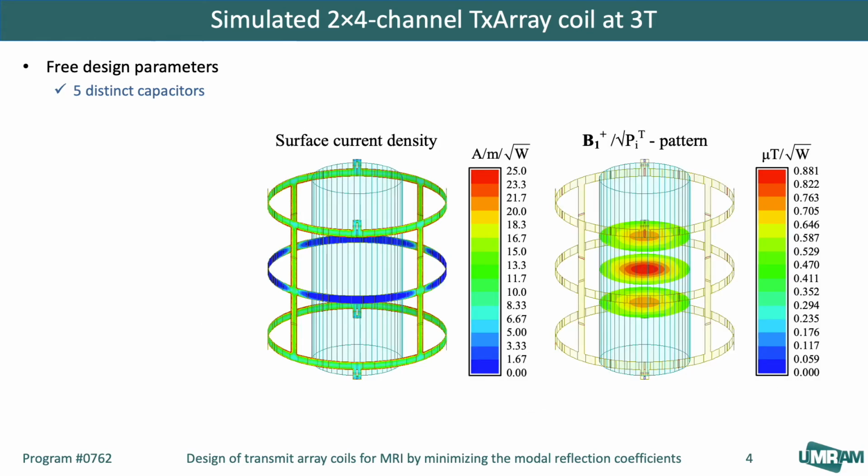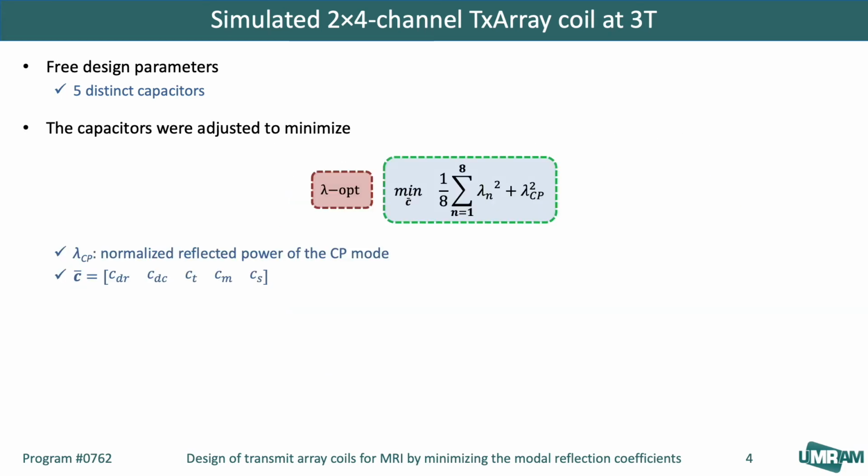When the coil is driven in the CP mode, it produces a B1 plus field similar to a conventional birdcage coil. To find the capacitors, we minimize the normalized reflected power for eigenmodes and the CP mode, or lambda CP, as the lambda opt strategy. Minimizing lambda CP provides the opportunity to compose the CP mode from the most efficient eigenmodes.